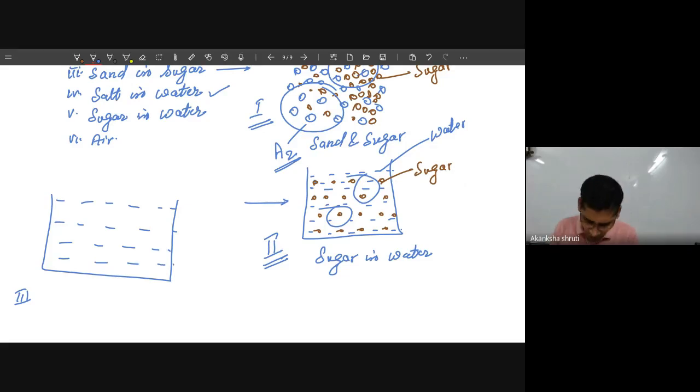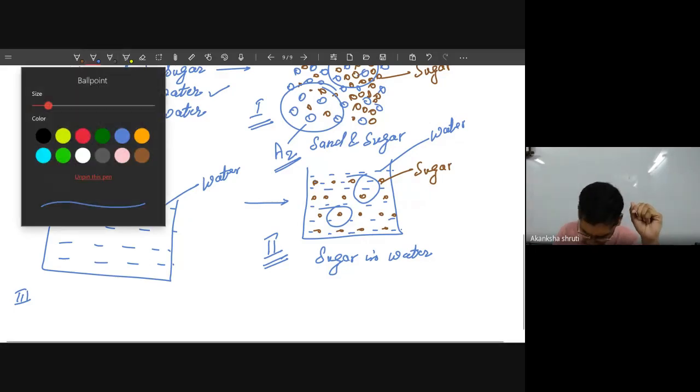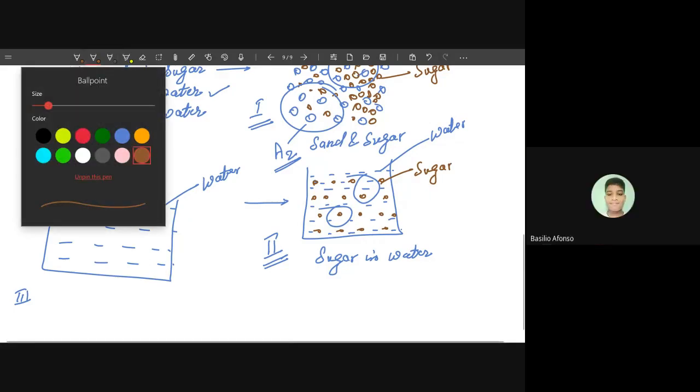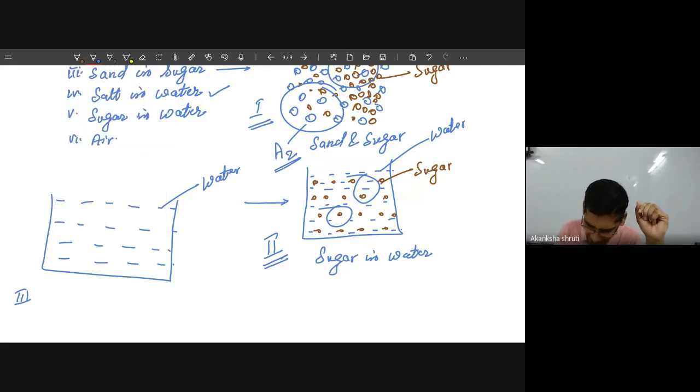Now you are going to add the sand in this. What you are observing, the sand particles quickly settled at the bottom, and the water level increases. So sand particles quickly settled at the bottom, and sand particles are of quite bigger size. So that's why they quickly settled at the bottom, and a lesser number of sand particles will be observed.